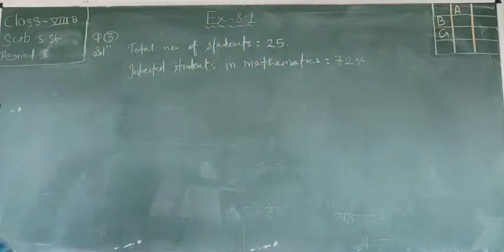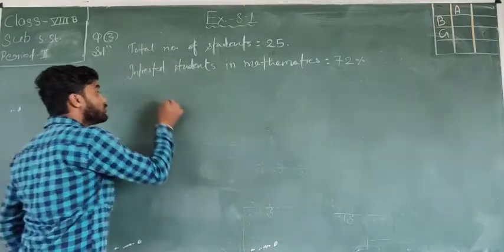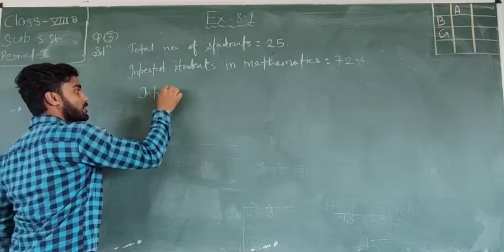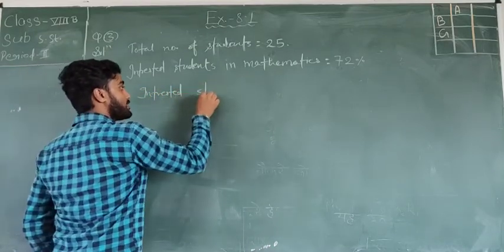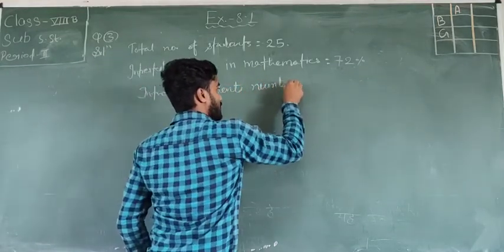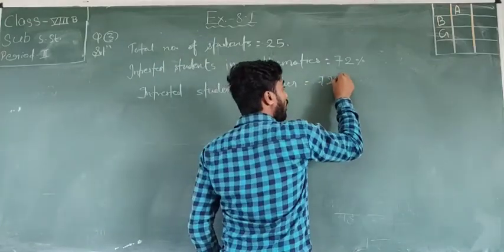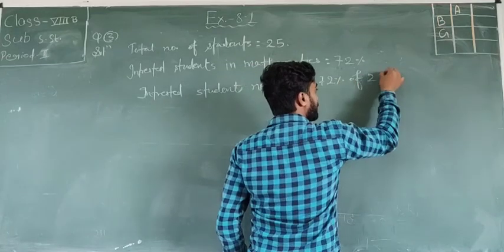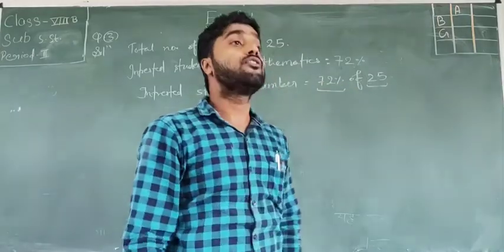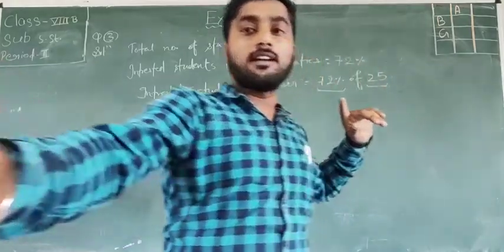So the interested students in mathematics is 72%, and we have to find that number. So 72% of 25. The total number of students is 25 and we have to find 72% of it. That's why I have written here 72% of 25. Is it clear to all?